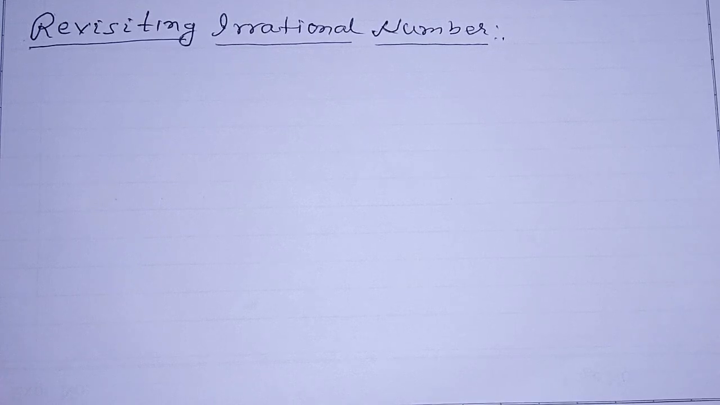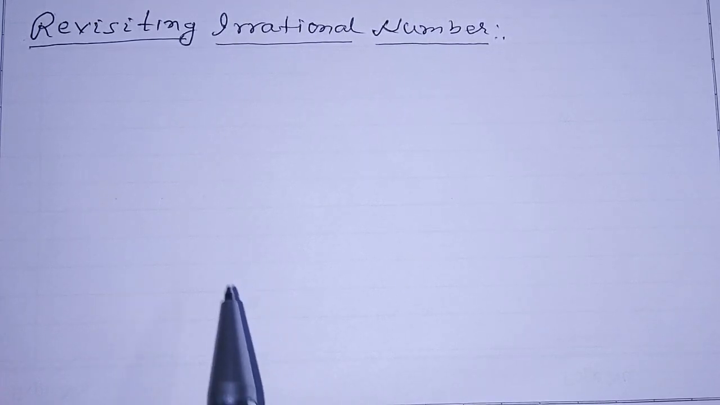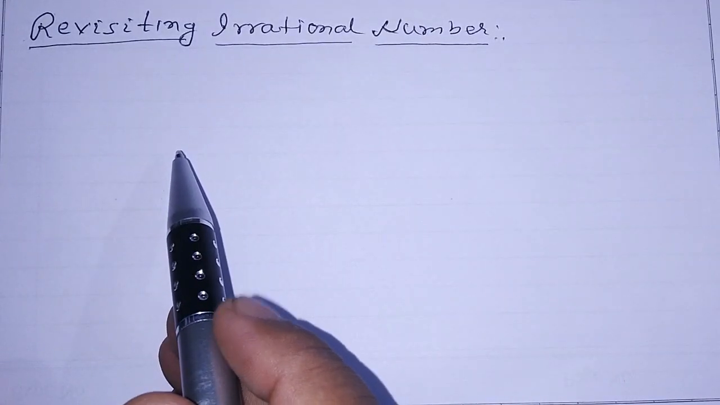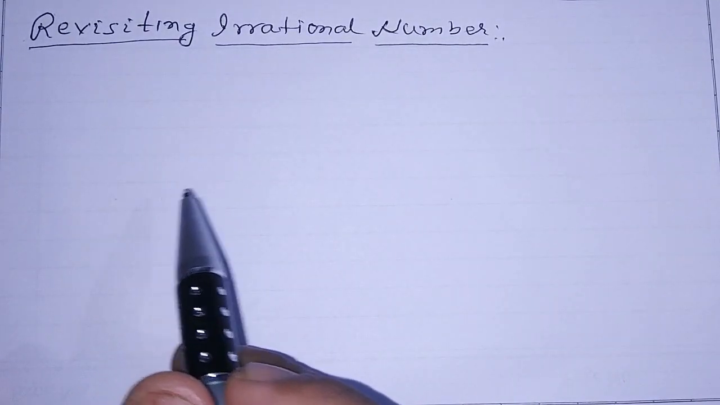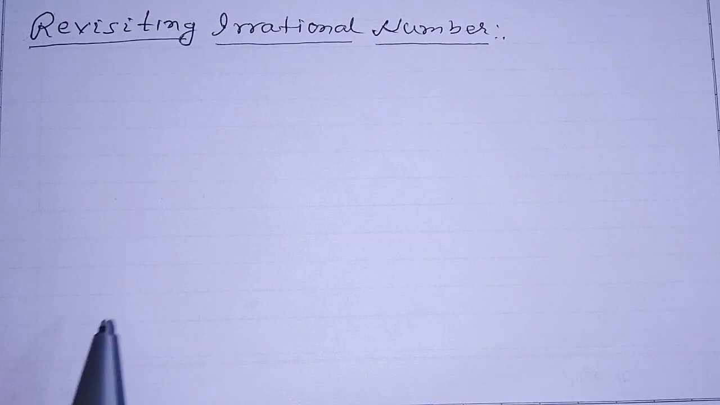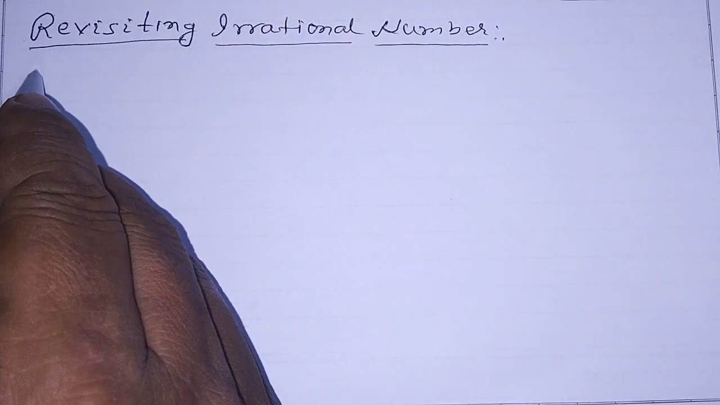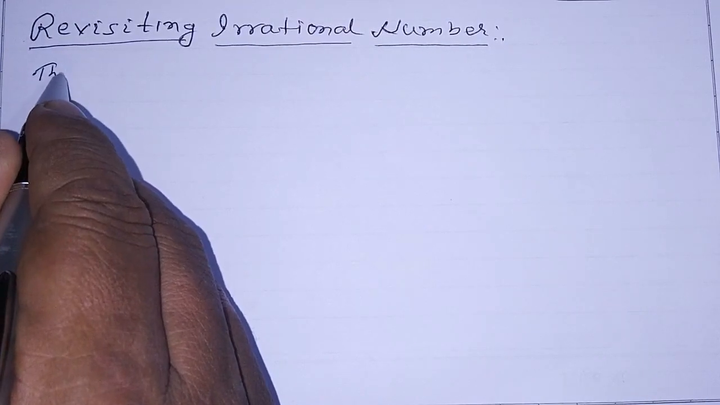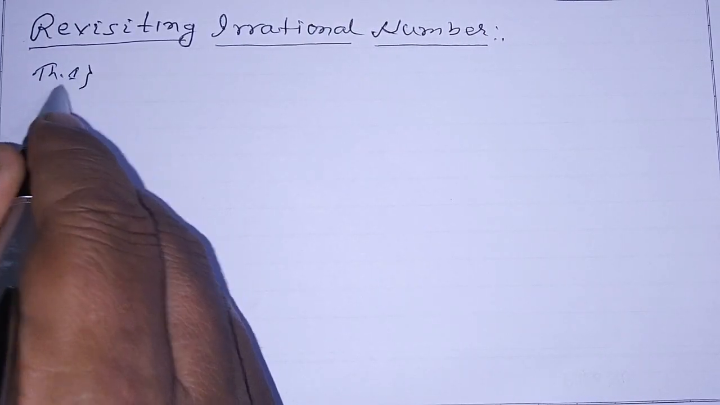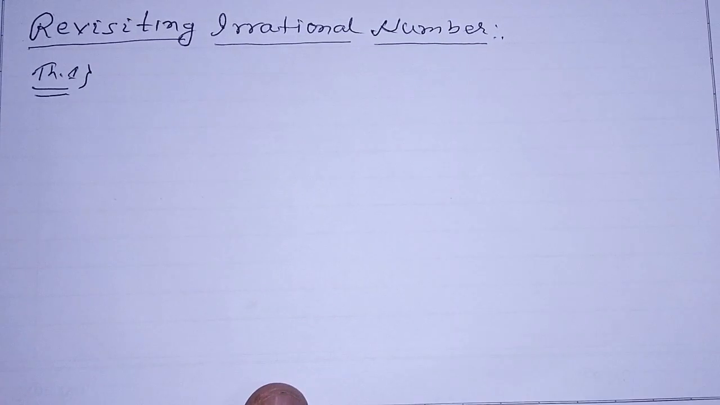Good morning, students. Revisiting irrational numbers. This is the topic we have now to discuss, in which first of all we have to learn the concept of one theorem, and that is the theorem we will discuss now. Theorem 1. We don't require proof of this, but we need the use of this theorem.